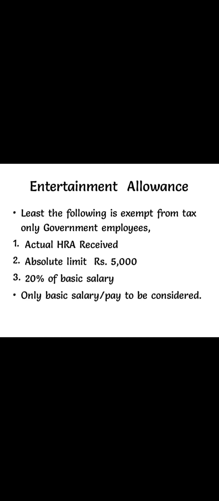The least of the following is exempted. Here there are three provisions. Number one is the actual entertainment allowance received, then the absolute limit of ₹5,000, then 20% of basic salary. So out of three things, the least amount is exempted. So maximum 5,000 is exempted. The remaining allowance is taxable.